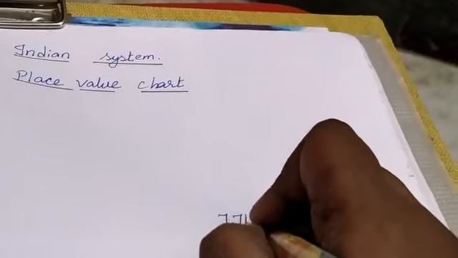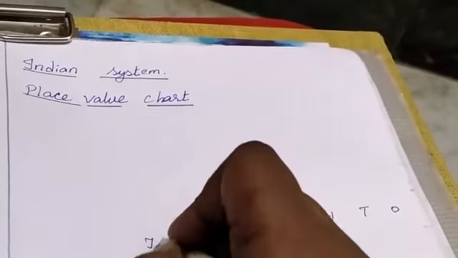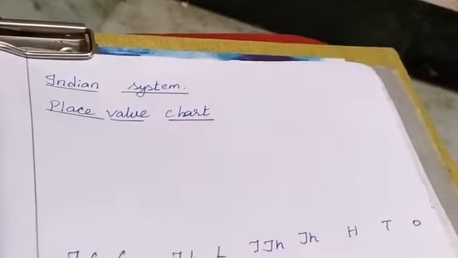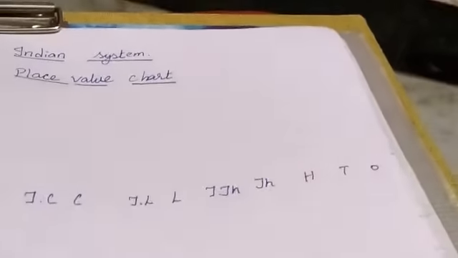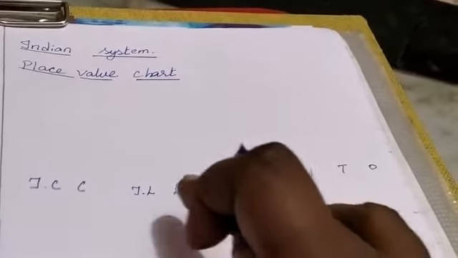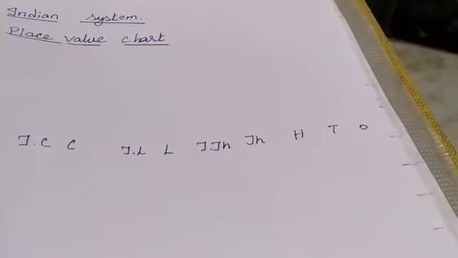Next 10,000. Next lakh. 10 lakh. Crore. 10 crore. These all are place values. Using this we may read any number.